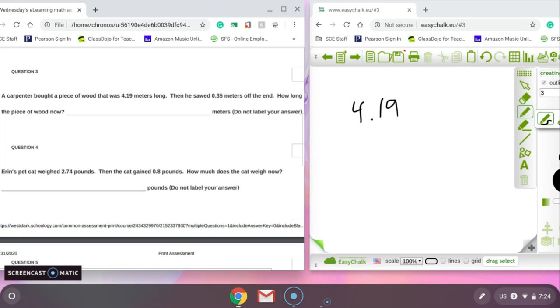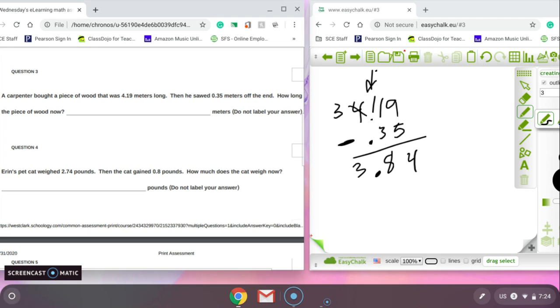It means to subtract. So we're going to subtract 0.35. Line up your decimals when we're subtracting. What's 9 minus 5? 4. 1 minus 3, can't do. What's 11 minus 3? 8. Decimal minus decimal, and then 3 minus 0 is 3. So the answer is 3.84. Again, I'll leave that up there while I read number 4.